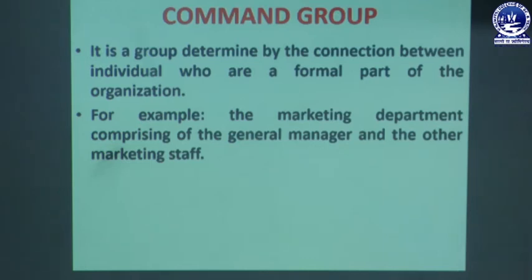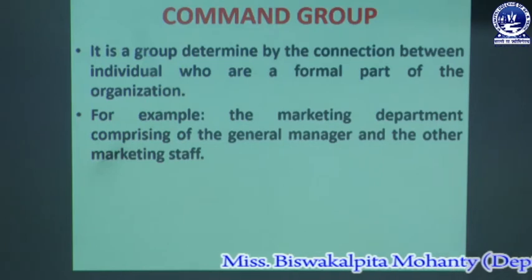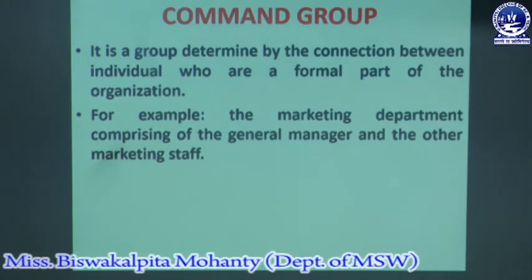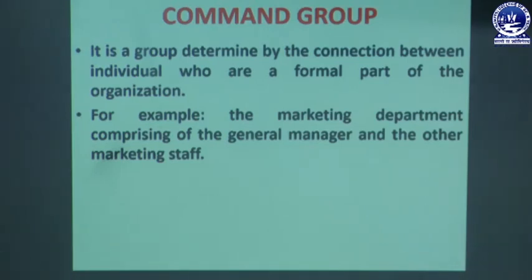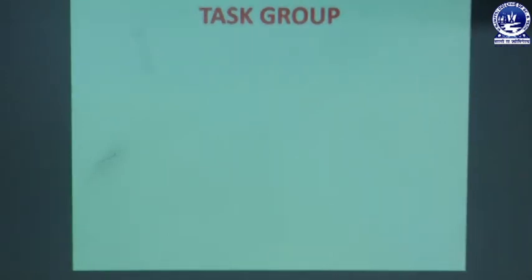The marketing department comprises the general manager and all the members who are marketing staff. When they are in a group, that department is known as the marketing department. So when we are a member of a group which is a very formal part of an organization, that is known as a command group. And next is the task group.